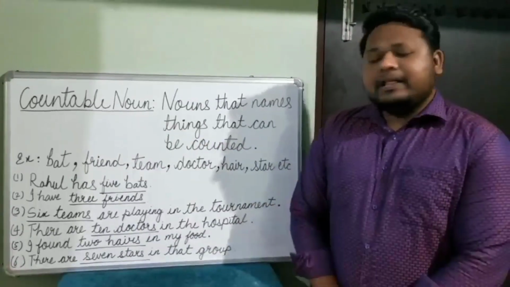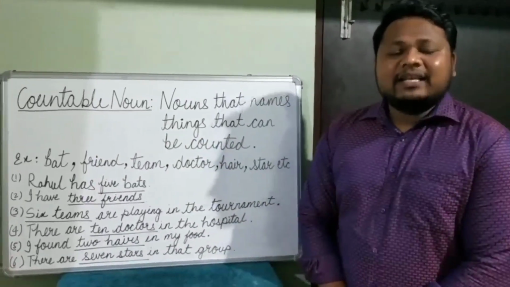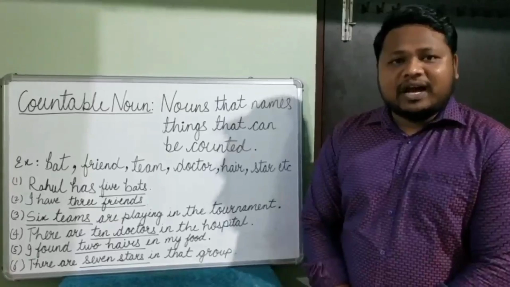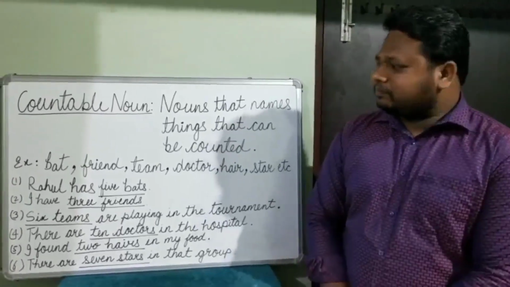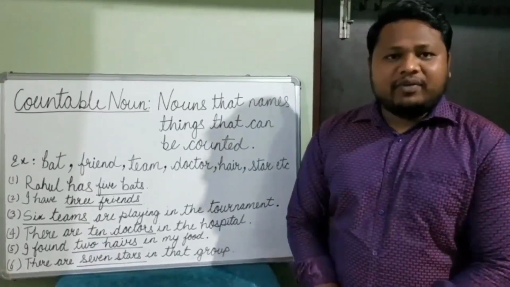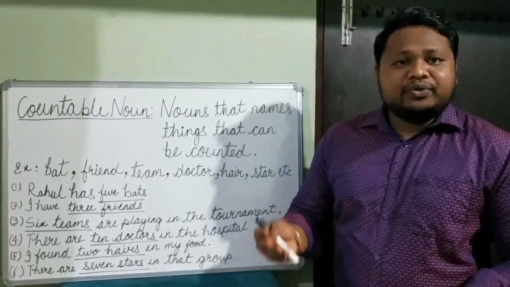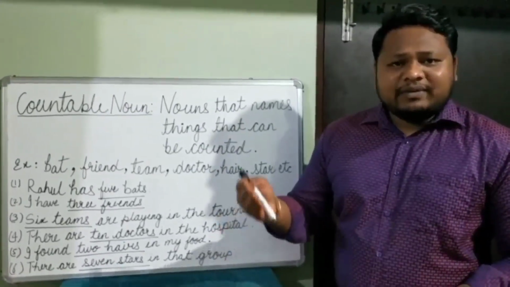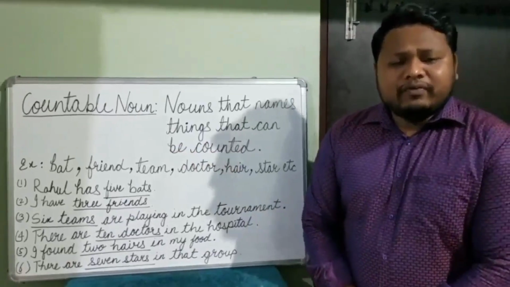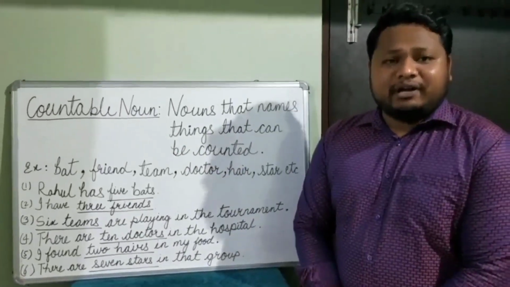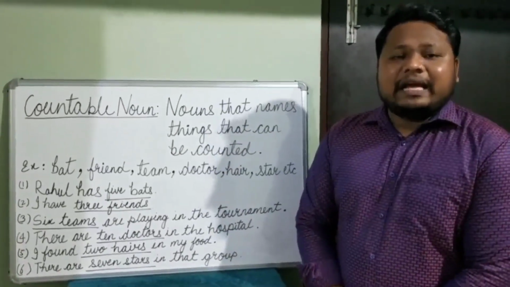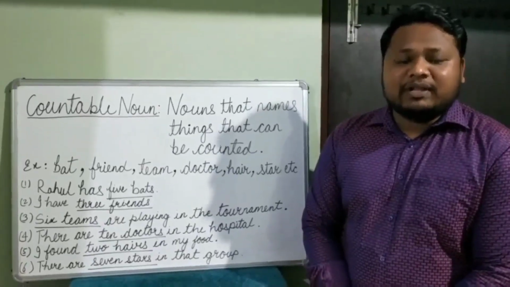Countable nouns: nouns that name things that can be counted are called countable nouns. How do we count, children? We count as 1, 2, 3, 4, 5, 6 and so on. So when we are able to define a particular noun in counting, we call it a countable noun.